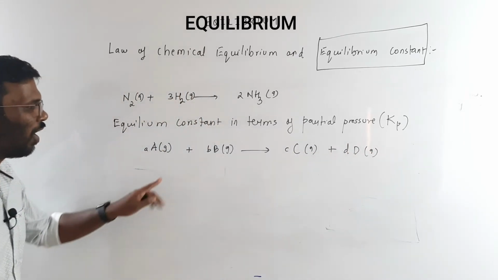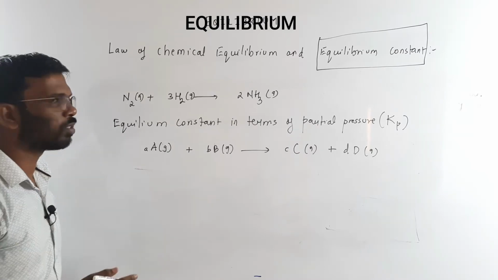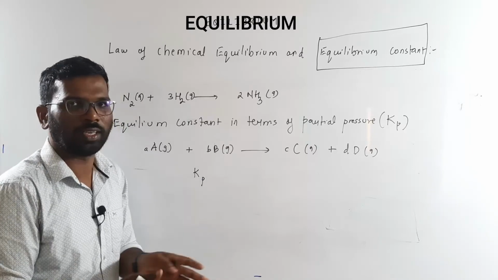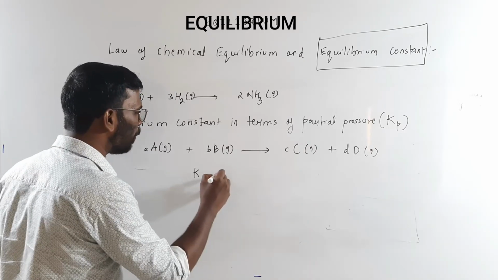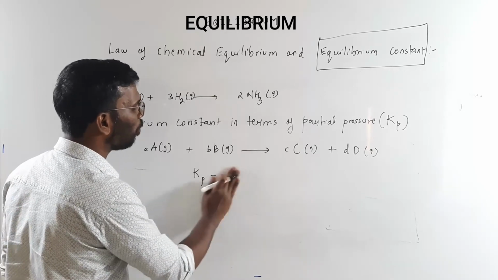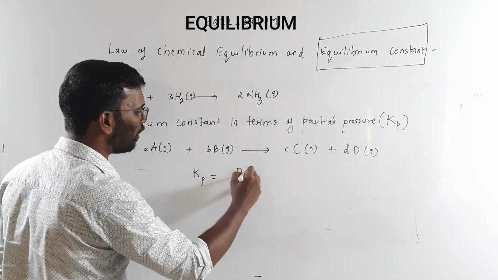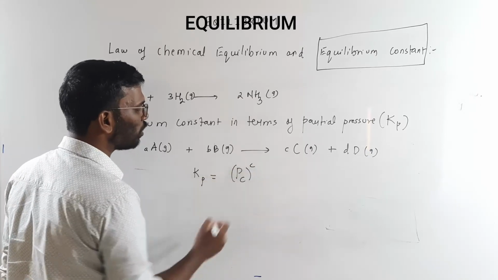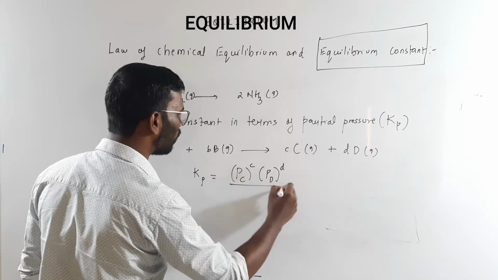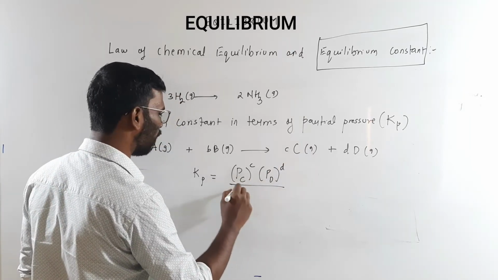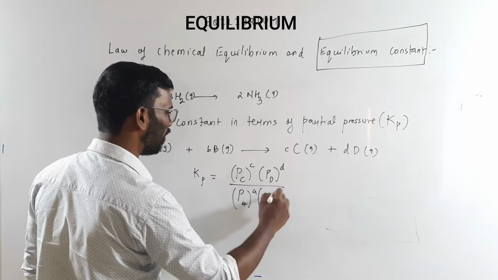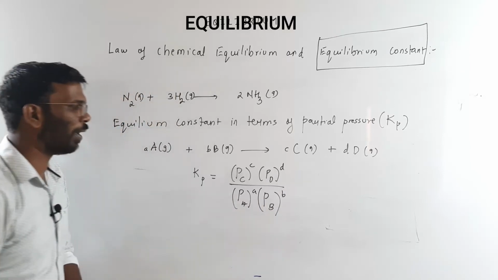right? So here, how I will represent the equilibrium constant in terms of the partial pressure is that for Kp, instead of C, I am writing P, that is, here in terms of partial pressure. So partial pressure of C raised to its stoichiometric coefficient, partial pressure of D raised to its stoichiometric coefficient, divided by partial pressure of A raised to A, and partial pressure of B raised to B, right? This is how I am going to represent.